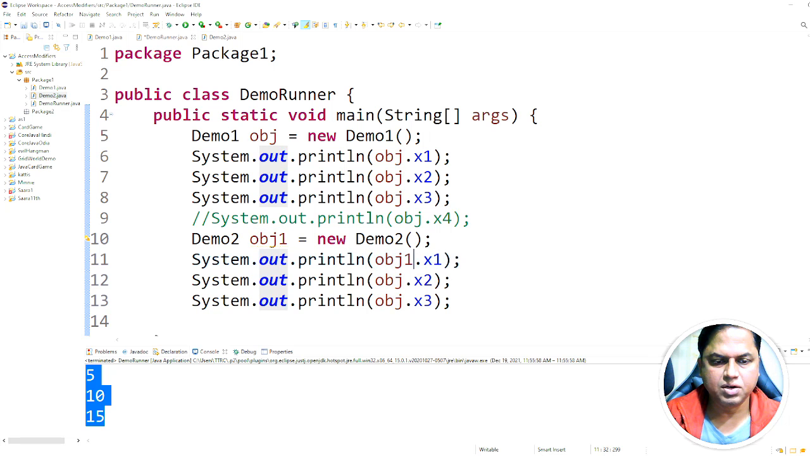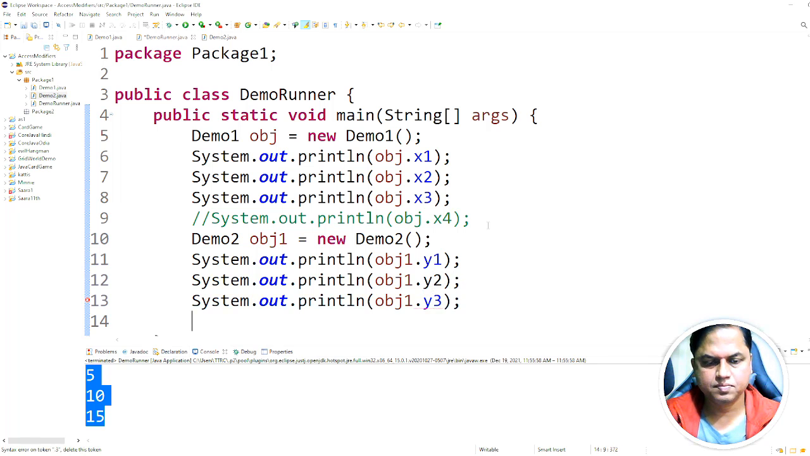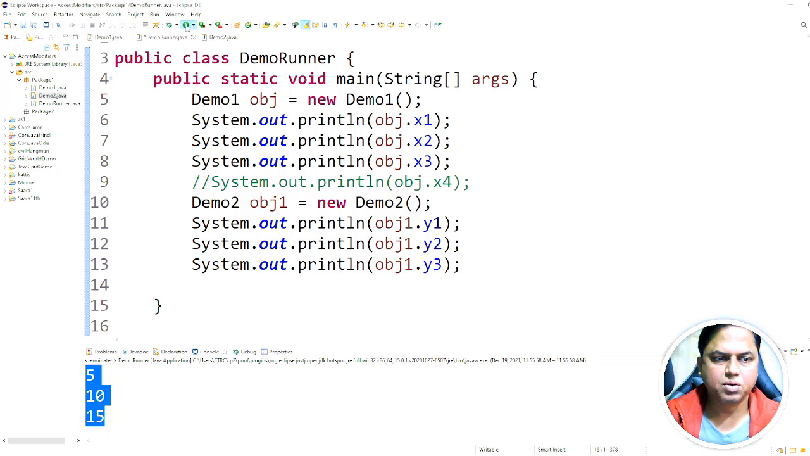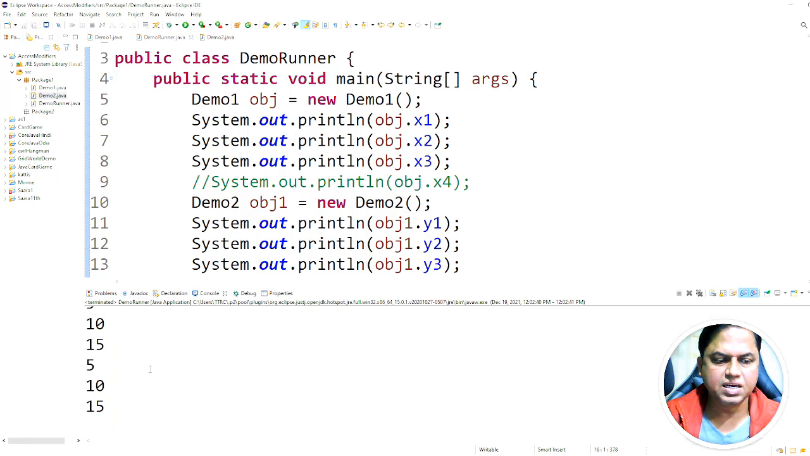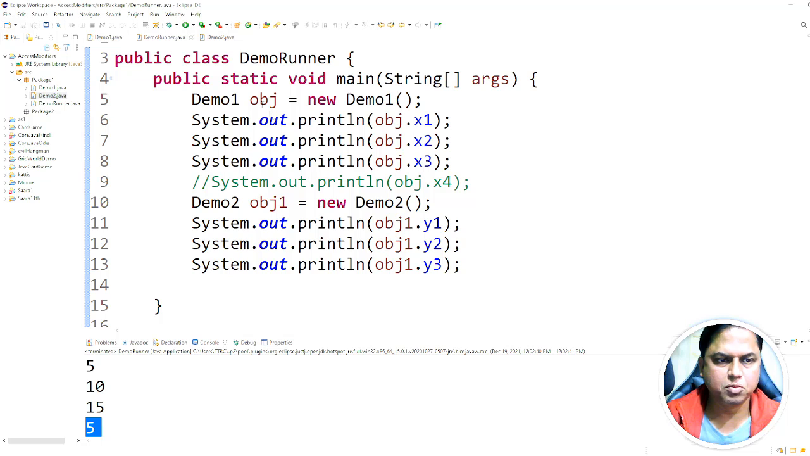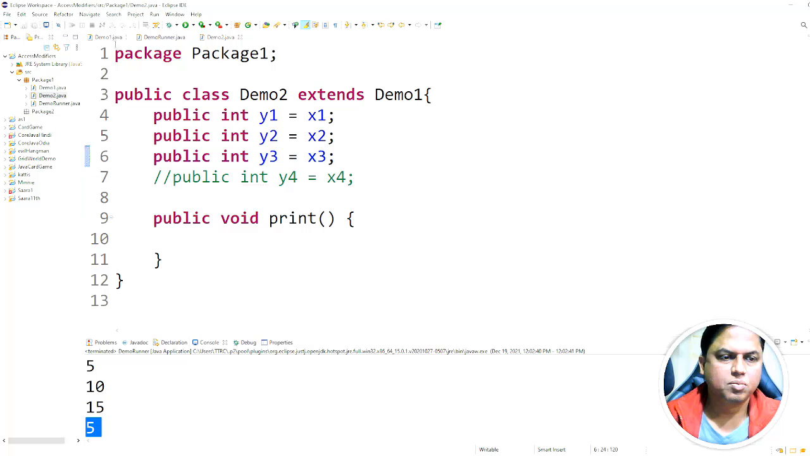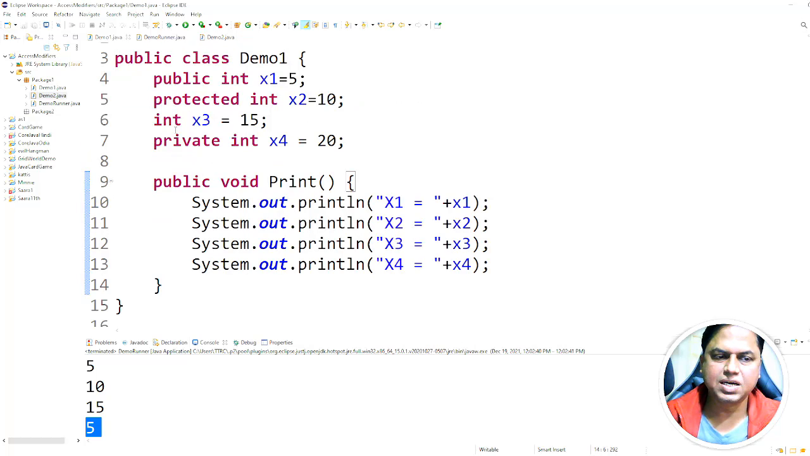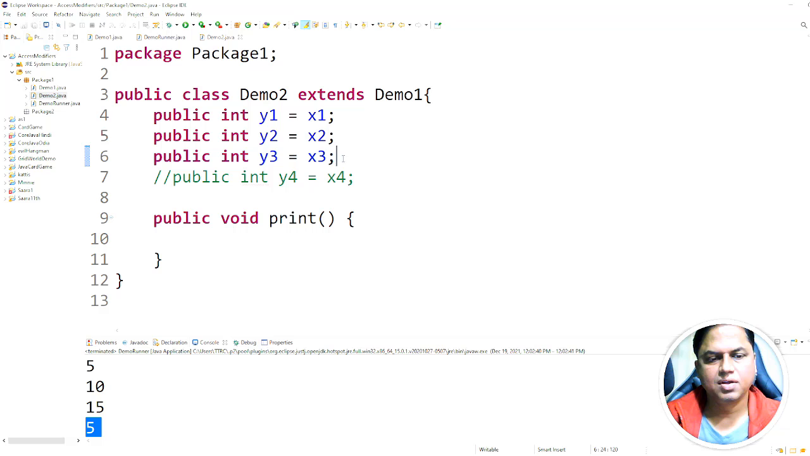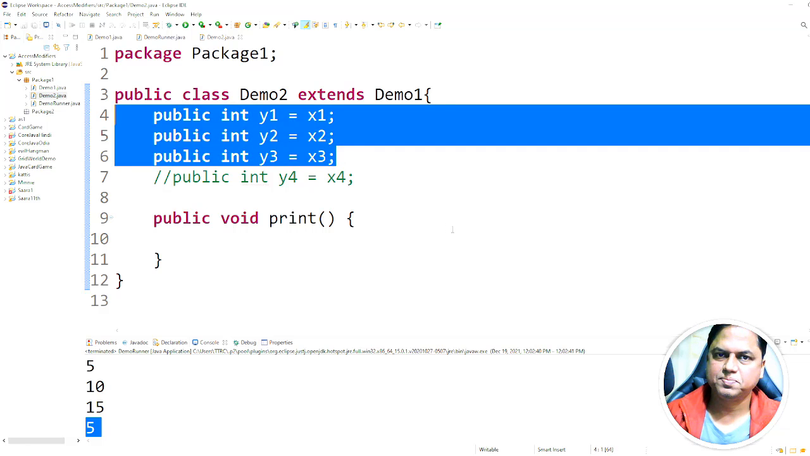and I will try to print its values y1, y2 and y3. Okay, now let us run this. So yes, I can access it. Okay, means we know that we can access public, protected and default data types within a subclass.